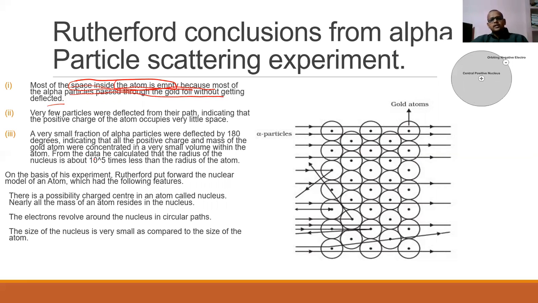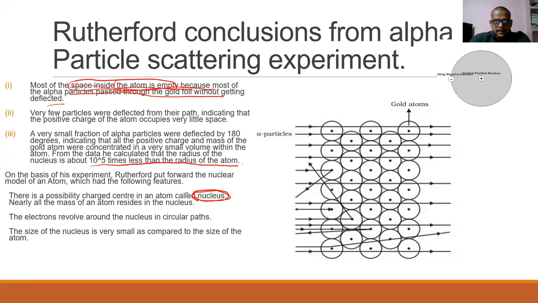From the data, he calculated the radius of the nucleus to be 10 to the power of 5 times less than the radius of the atom. On the basis of these conclusions, he made the nuclear model of an atom. He said that there is a positively charged center in an atom called the nucleus. So it should be noted that the nucleus was discovered by Rutherford.